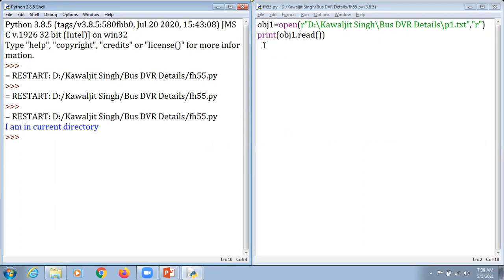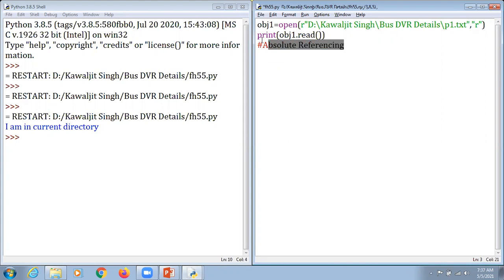So this is the concept called absolute referencing. Absolute referencing means that we are supposed to give the location from the root, we have to mention its location address. Then it is called absolute referencing.